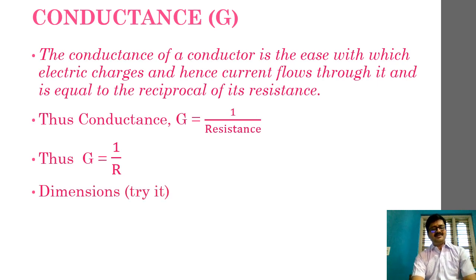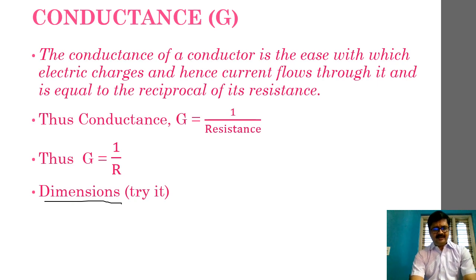My request: kindly try deriving the dimensions. I have already derived the dimensions of resistance, so please try to derive the dimensions of conductance and post it to me in the comment box. Can you do that?